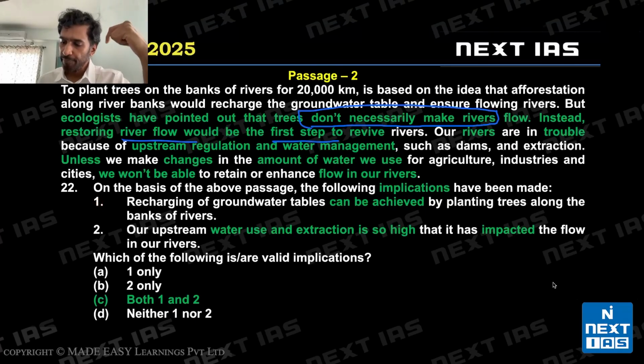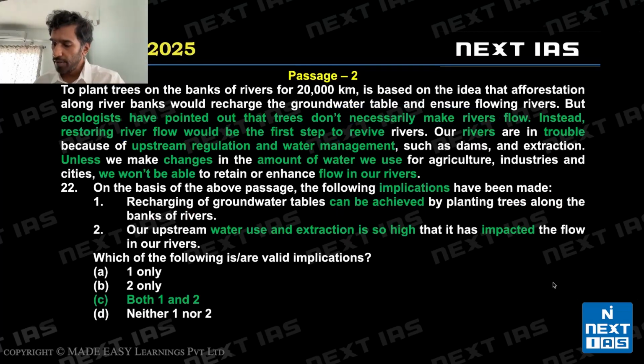Let's look at one. Recharging of groundwater tables can be achieved by planting trees along the banks of rivers. Now we are told here to plant trees, afforestation, this could recharge groundwater tables, right? And ecologists have said this is not necessarily true. These words are very important. Not necessarily true. So here, can is acceptable. This is one of the trickiest questions in the paper. The words that would not be acceptable: recharging of groundwater tables will be achieved.